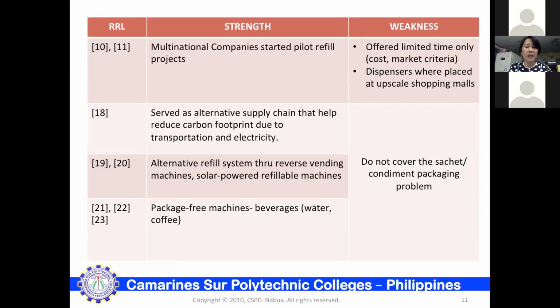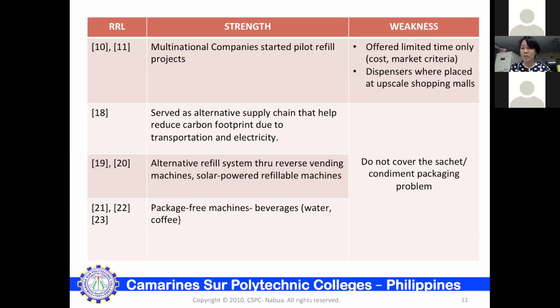Another reference served as an alternative supply chain that helped reduce carbon footprint due to transportation and electricity. And other researches used alternative refill systems through reverse vending machines, solar-powered refillable machines, and other package-free machines that cater more to the beverages side, such as water and coffee, but all these researches do not cover the sachet or condiment packaging problem. Now, the real challenge is to eliminate single-use packaging and reduce plastic wastes.